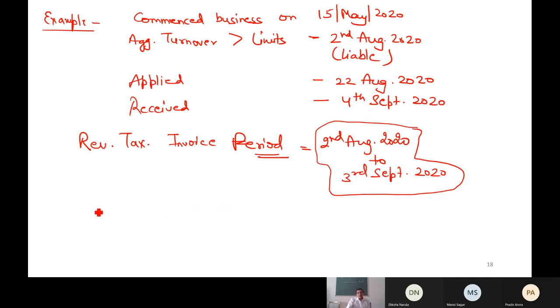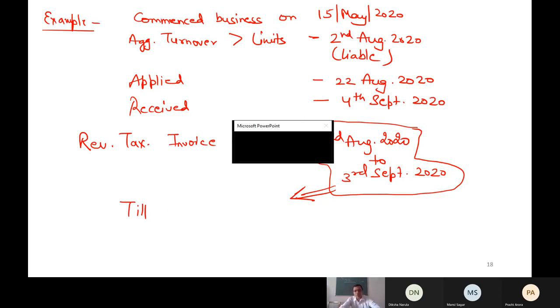Further, can you tell me what is the last date by which I can do so? If I want to issue, then I can do so till which date? Till 30 days from, and please wait.